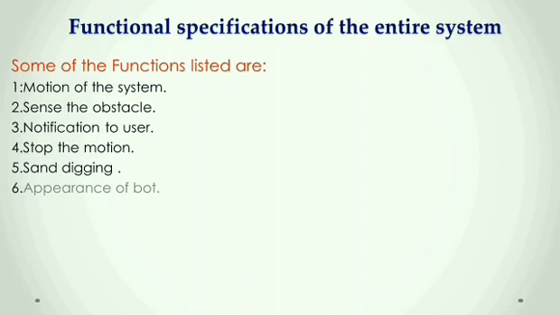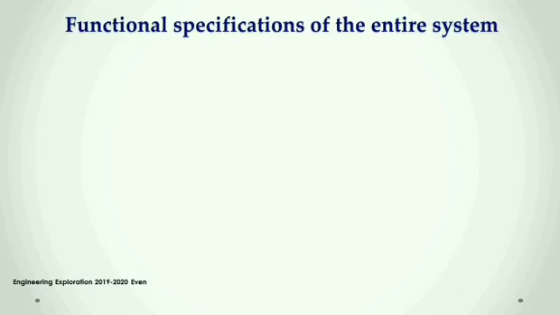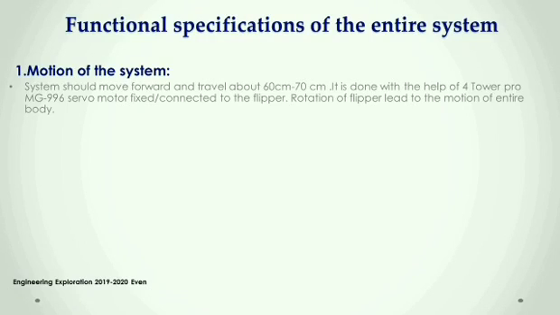Function specification. We listed some of the functions. They are as follows: motion of the system, sense the obstacle, notification to the user, stop the motion, sand digging, and appearance of the system. Motion of the system. It is the function for the motion. The system should travel forward or backward about 60 to 70 cm.